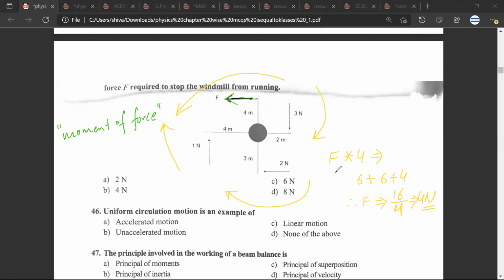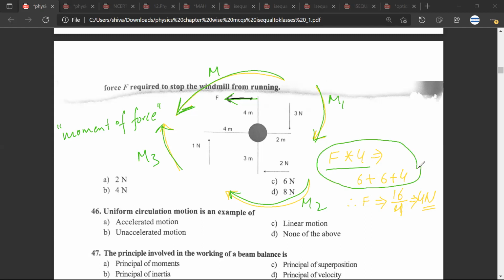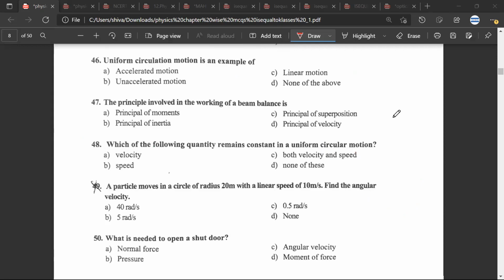So force into 4 is the moment of force in the anti-clockwise direction. The rest of the moments of force are in the clockwise direction. Any doubt? All right, sir. So this moment of force has to balance these three moments of force. Any doubt? No doubt. So this is the equation you will form, and the force required would be 4 Newton. Any doubt? All right. Great.